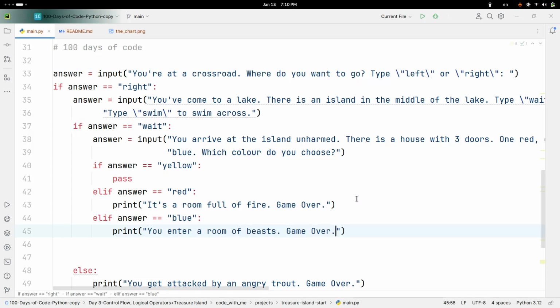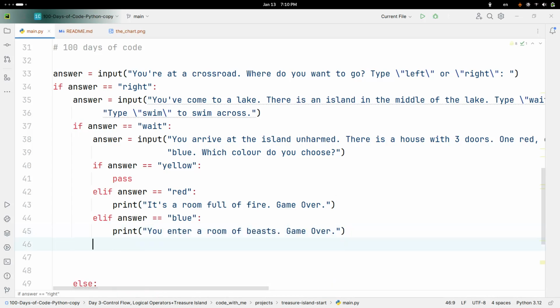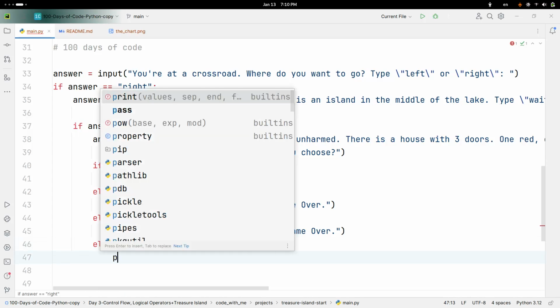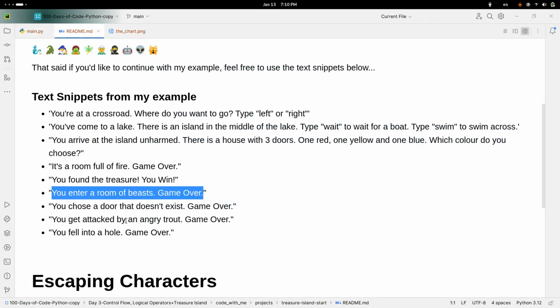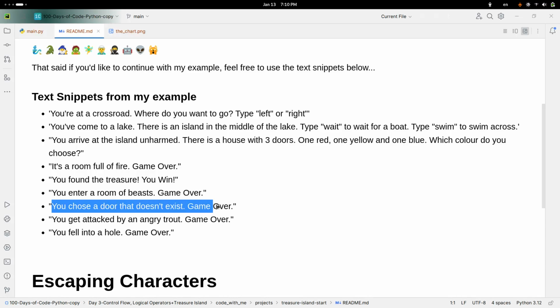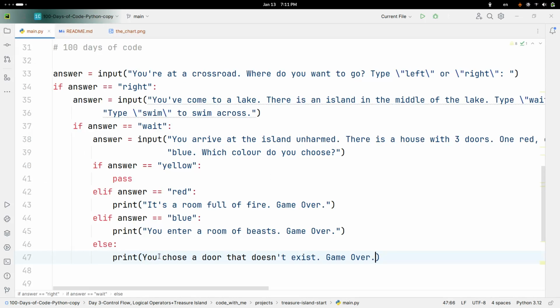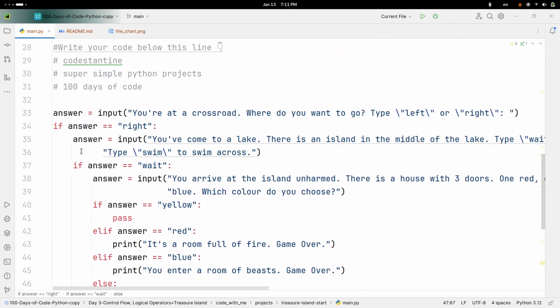Right. And then another one, and this is when they enter an answer that's not even valid. So this is when we say to them, you chose a door that doesn't exist, game over. So copy that and paste it over here. Like this. And actually it didn't look so bad, but I wanted to do it maybe another way.